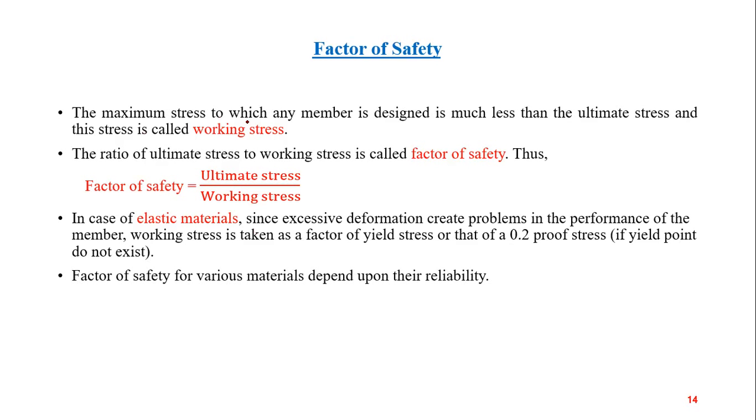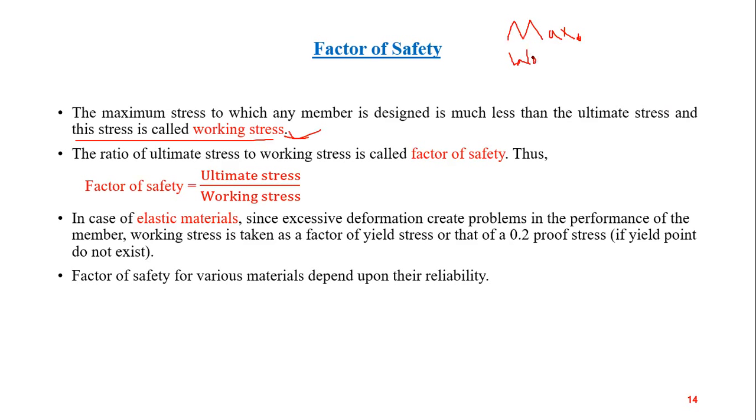The maximum stress to which any member is designed is much less than the ultimate stress, and this stress is called working stress. What is working stress? There are two things for every material: maximum stress that it can take, and working stress for which it is designed.